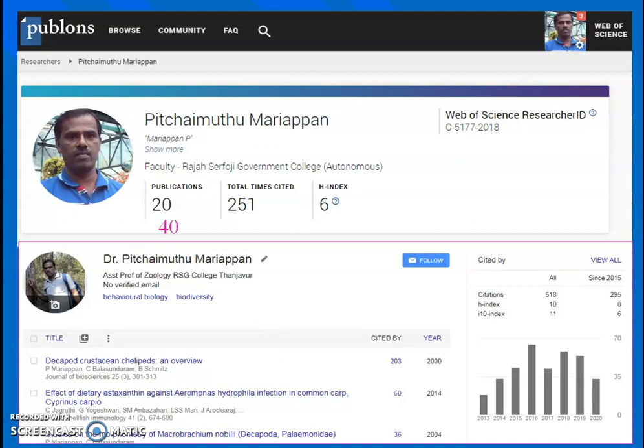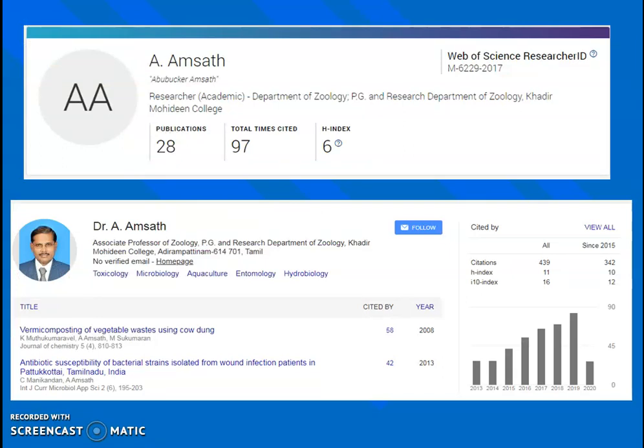Here you can see the profile of one of the organizers, Dr. A. Amsat of Qadir Mohideen College. For your comparison, I have included it here. Of his publications, 28 were listed in Web of Science, which fetched 97 citations only. In Google Scholar, you can see a total of 439 citations of his papers. So some differences are there because of the indexing service.